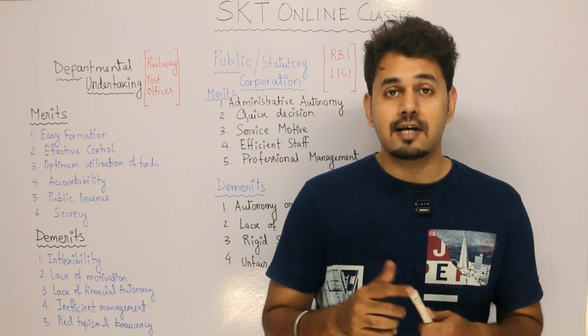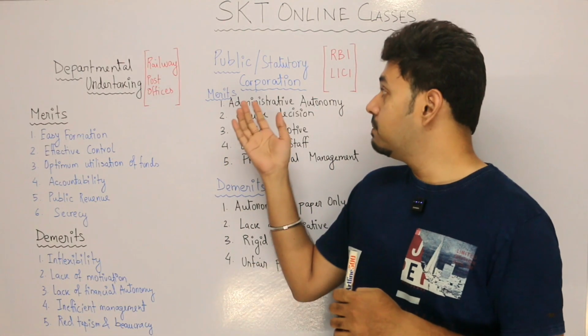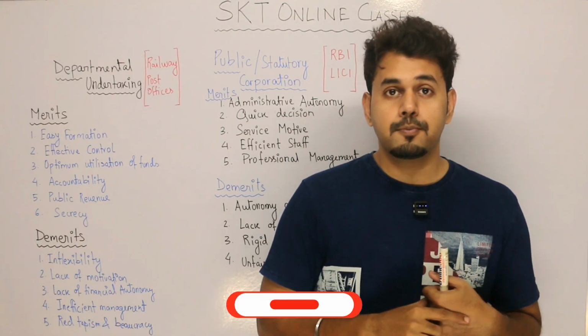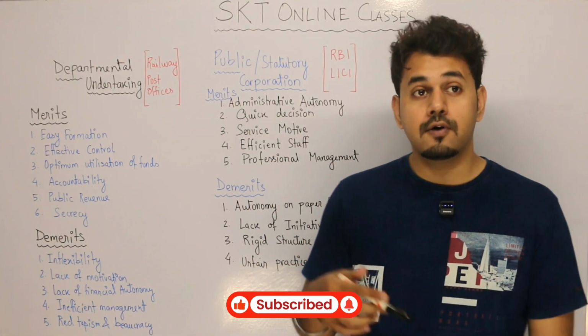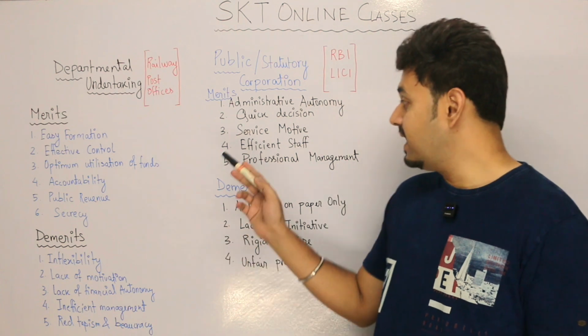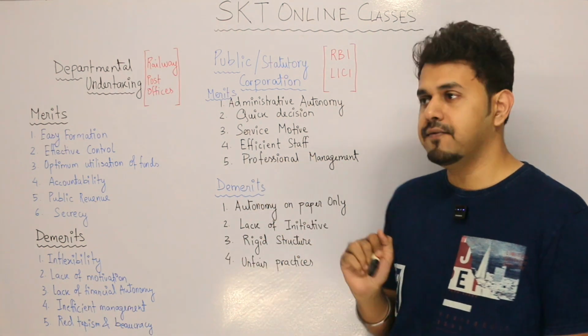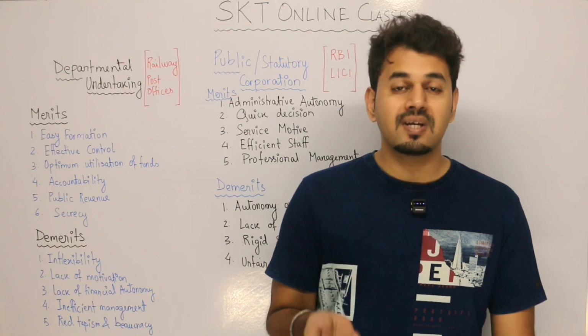And as we discussed in the beginning, departmental undertakings or public corporations are not for the purpose of making profit, but they are here to provide a lot of service to the general public. Next, efficient staff. Now, why is the staff efficient? Because here also the same thing.